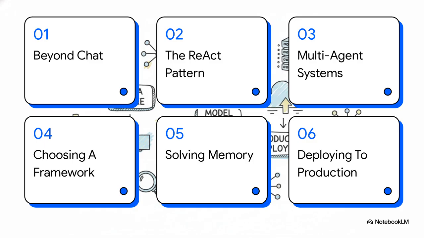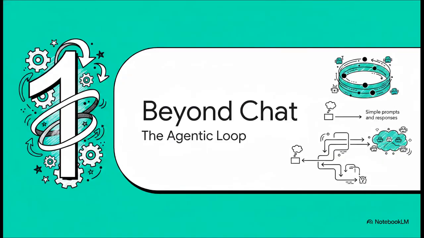Okay, here's our game plan for today. Think of this as our cognitive map. We're covering 1. Beyond chat, the agentic loop. 2. The React architecture pattern. 3. Scaling with multi-agent systems. 4. Choosing the right framework. 5. Solving the memory problem. And finally, 6. Deploying agents to production. Let's jump right in. Section 1.